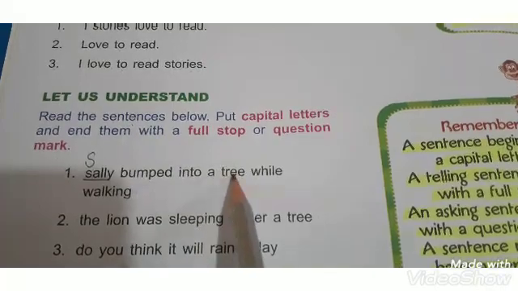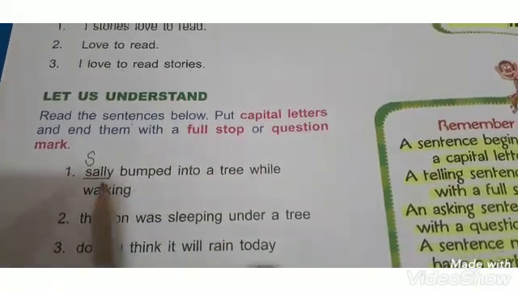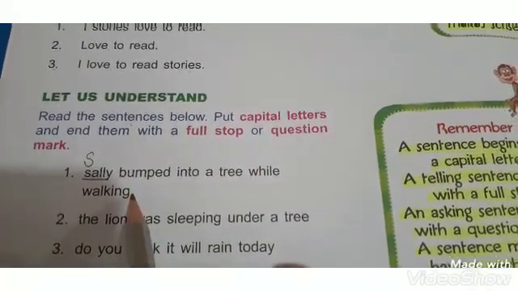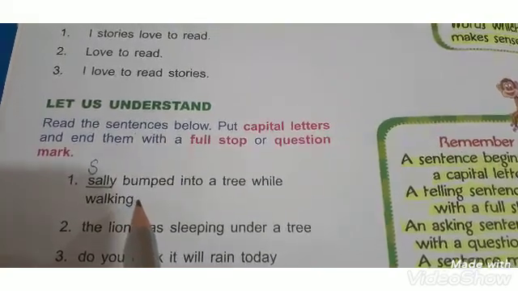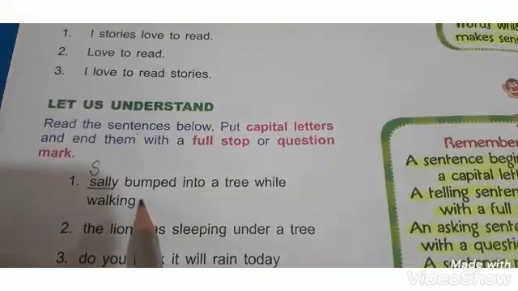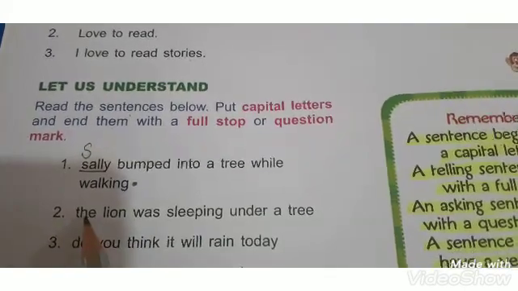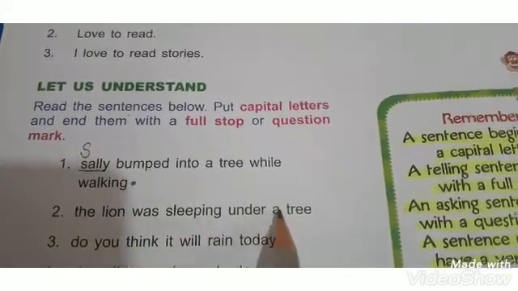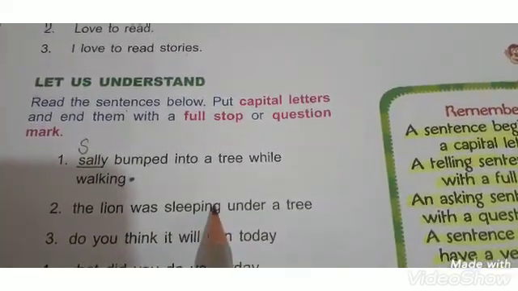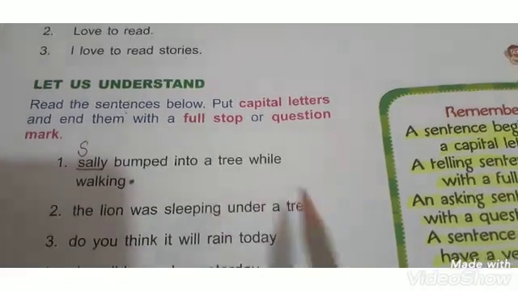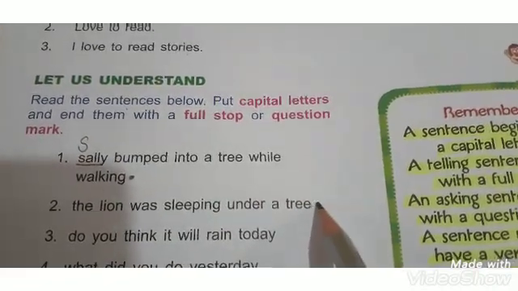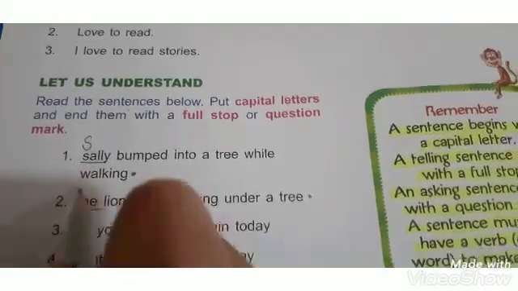It's a telling sentence. Then put a full stop here. Number 2. The lion was sleeping under a tree. It is also a telling sentence. Put a full stop here. Start with the capital letter.